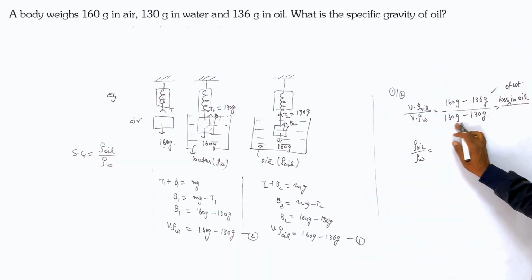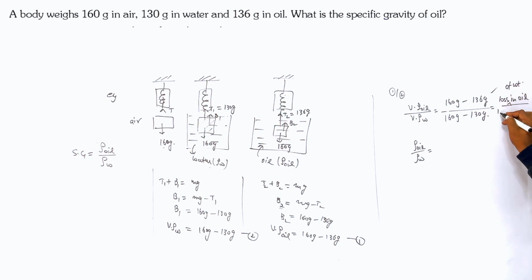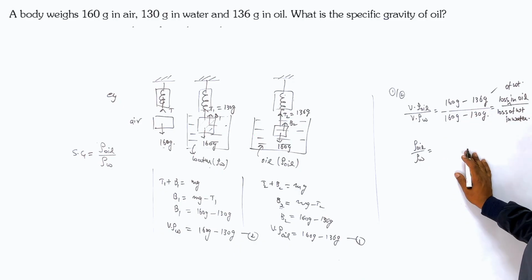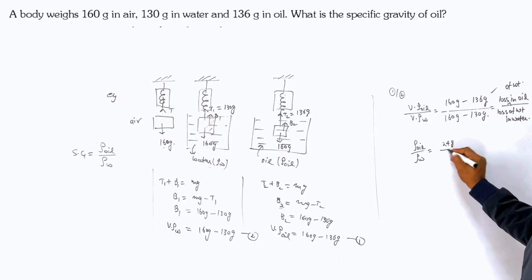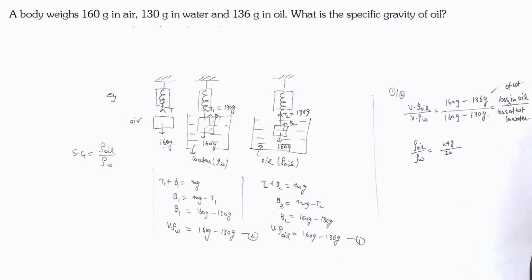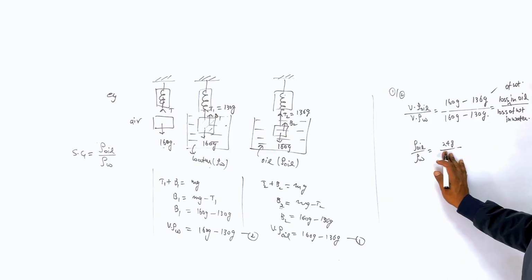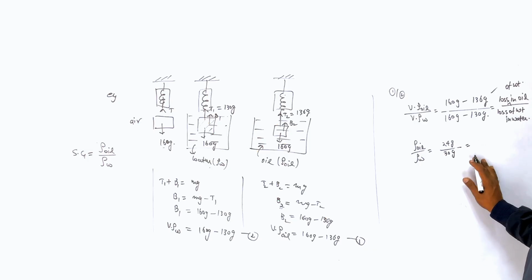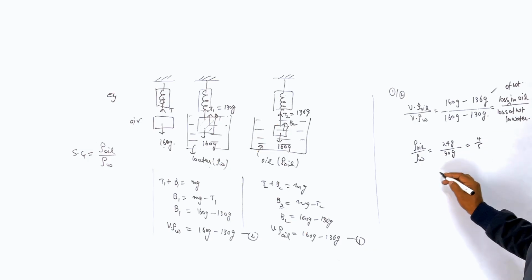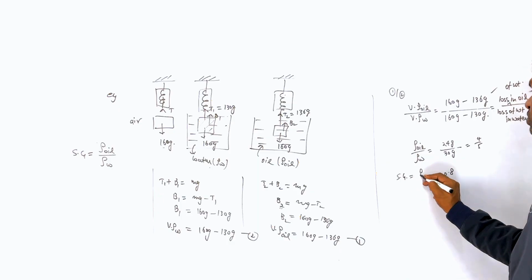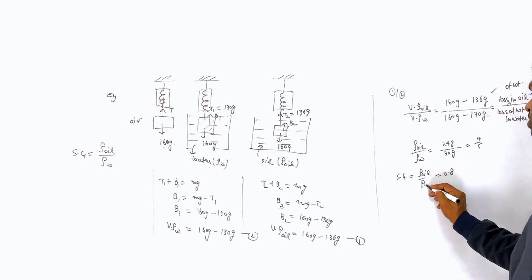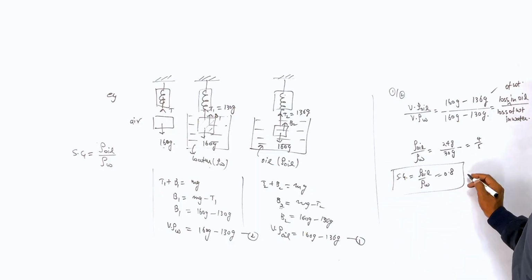So this is equal to loss of weight in water. Right. So it is equal to how much? 24 G, and this is 30 G. Right, 6 fours are 24, 6 fives are 30. This is 0.8. So the specific gravity, density of oil upon density of water, is 0.8.